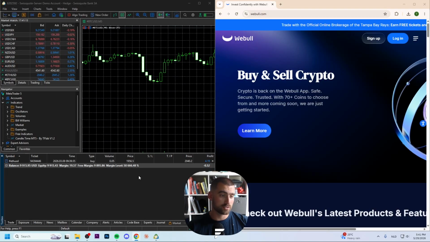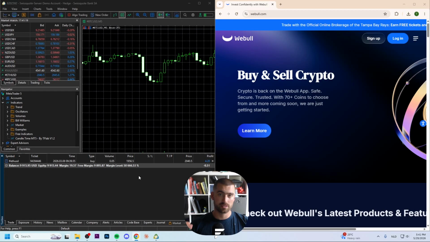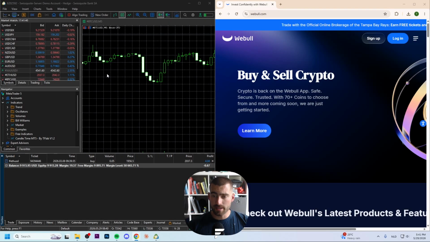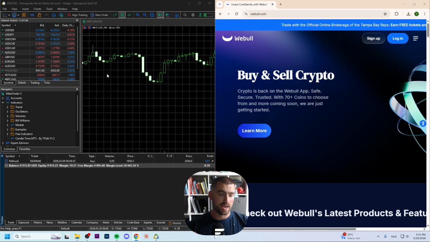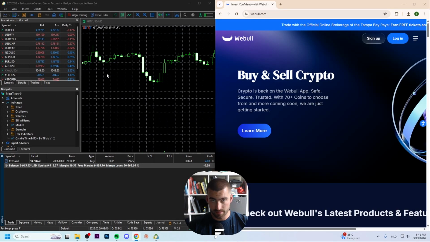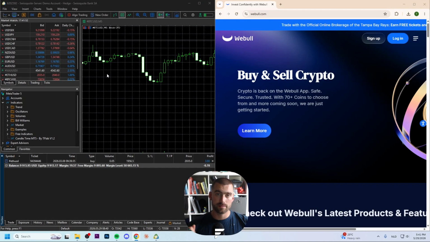If you go right here to the trading tools, MetaTrader 5 is extremely advanced, where WeBull is good but simpler. So if you're a beginner, I recommend you to use WeBull. And if you go right here to the interface, MetaTrader 5 is traditional and WeBull has a modern and beginner-friendly interface.